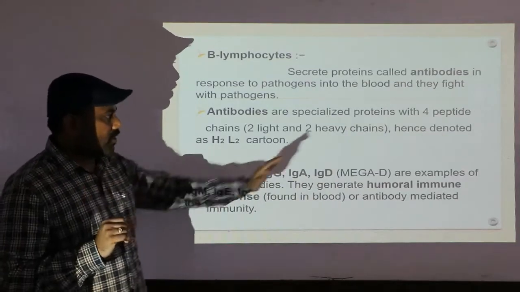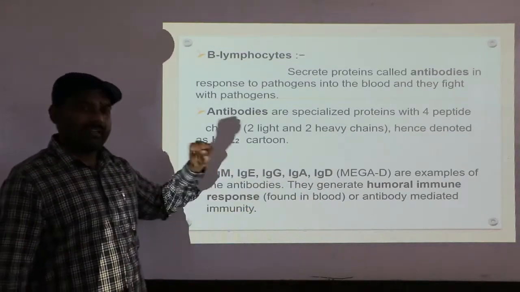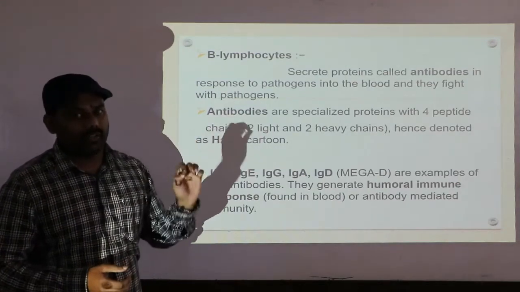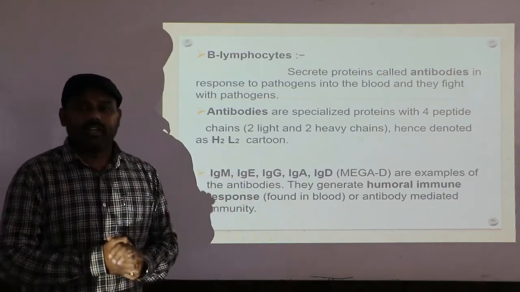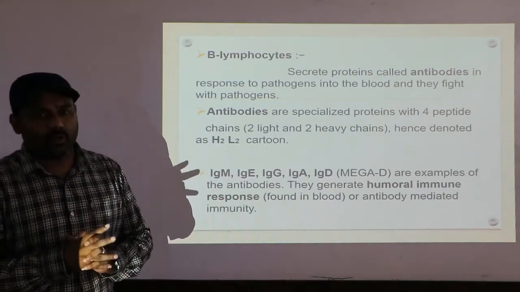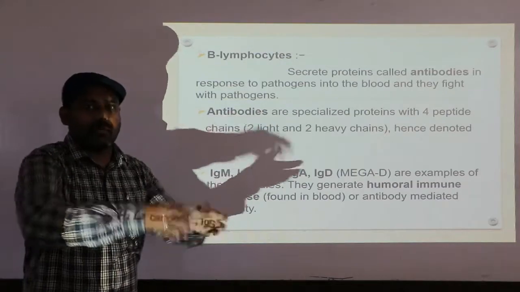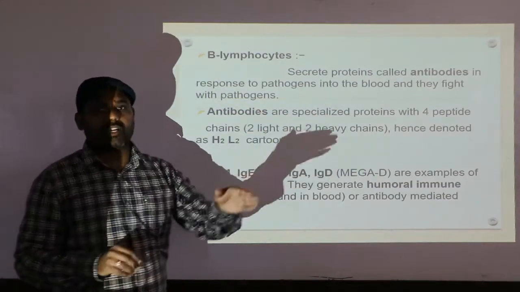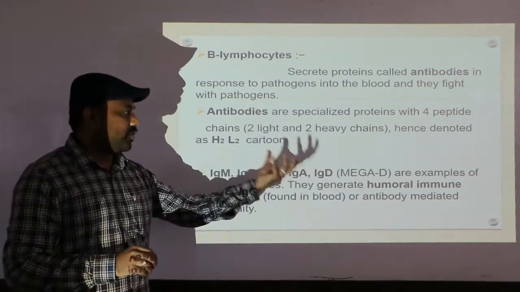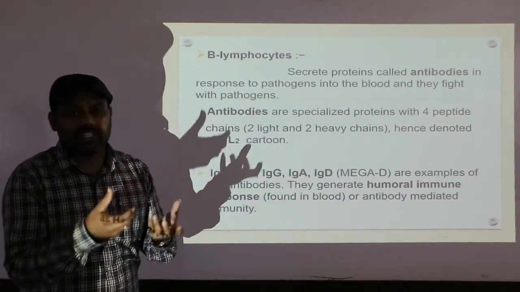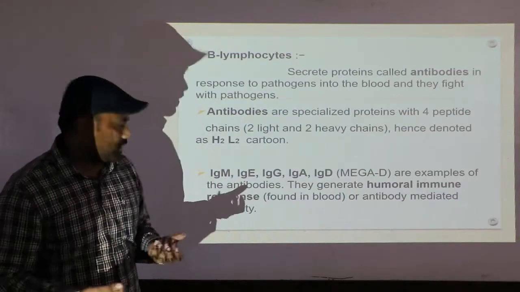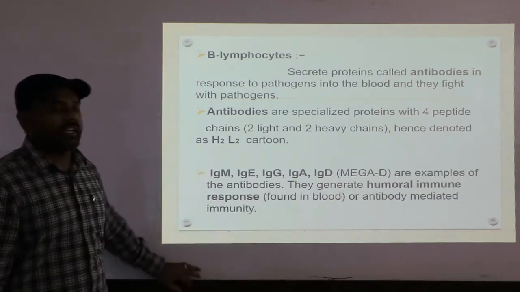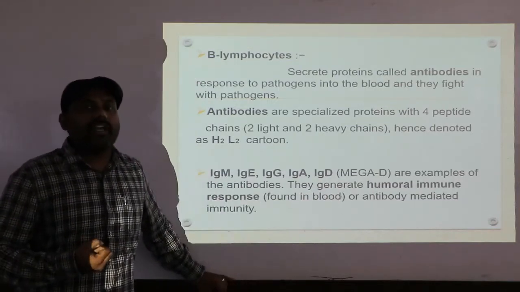Clear? So these examples of antibodies can all generate humoral immunity. Very important word, humoral immunity. Humoral immunity refers to antibodies being secreted in the blood. As you know, blood is considered a humor, so these antibodies are present in the blood, hence they are called humoral immunity, or their response is considered a humoral immune response. Do remember, humoral immune response is found in blood, or antibody mediated immunity. They bring antibody mediated immunity.